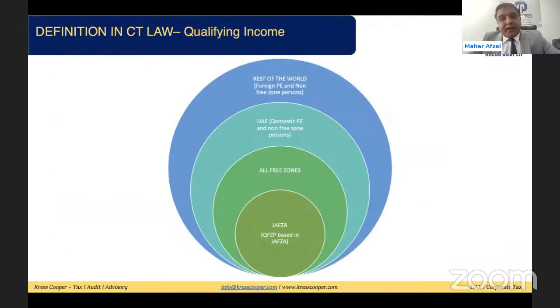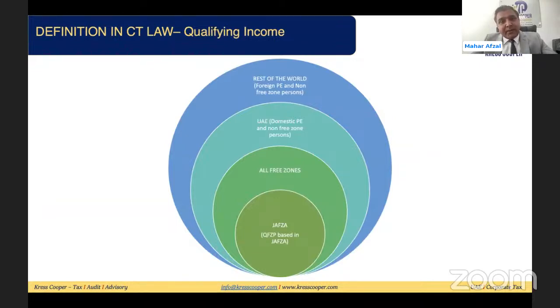So in the qualifying income topic, look at this diagram. If one person is based in the free zone, this is where the person can do transactions. If one body is in the free zone, they can have a transaction with the same free zone, with another free zone, or with the rest of the world. In the rest of the world, there are two further categories: the UAE and outside the UAE.